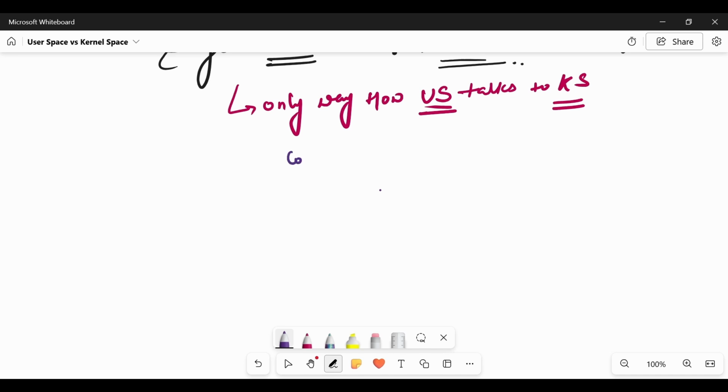Our code is hello world, where we are using one statement, printf, to print our statement.